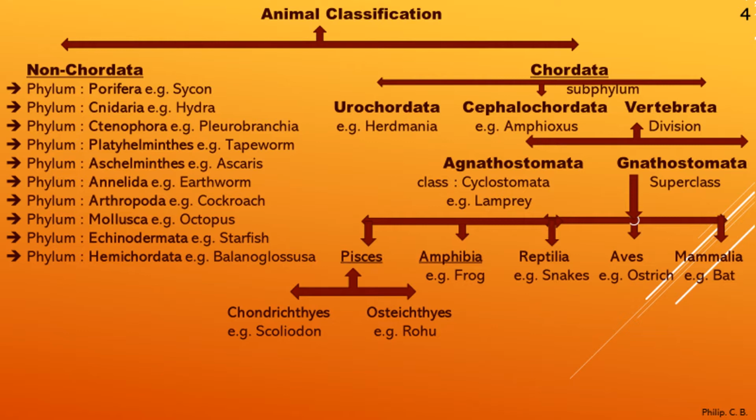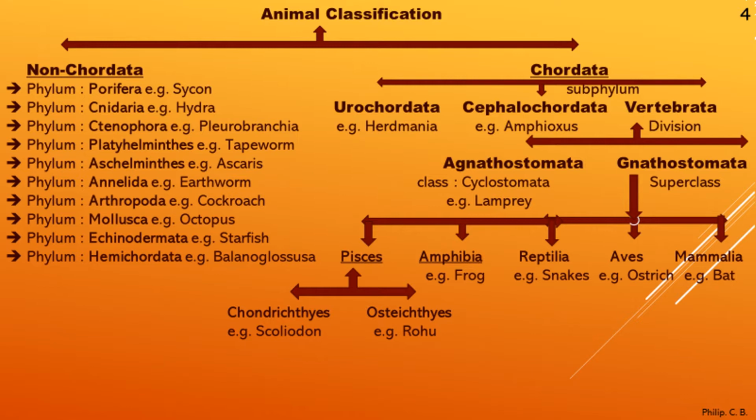Example, Sycon or sponges, phylum Cnidaria or Coelenterata. Example, Hydra, jellyfish, phylum Ctenophora or Acnidaria, the smallest known phyla with very few species found in it, for example comb jelly, phylum Platyhelminthes, flatworms, example tapeworm, liver fluke, phylum Aschelminthes, that is roundworm, example Ascaris. So these five phyla we learned in the second part of the video.